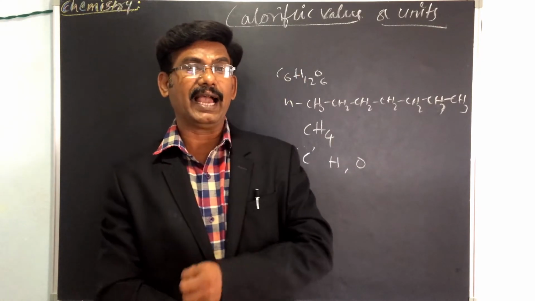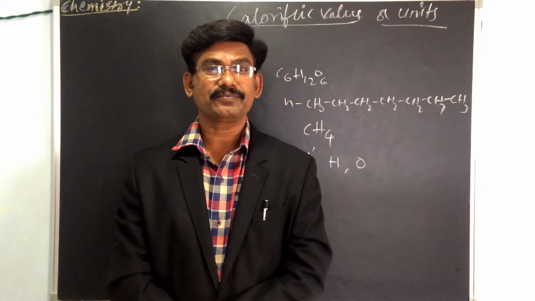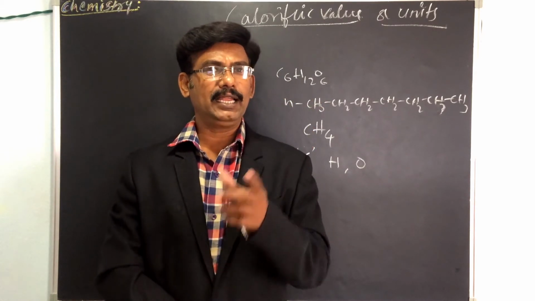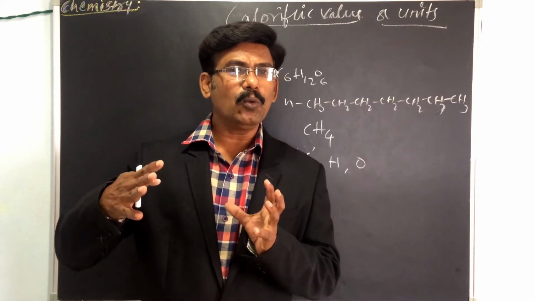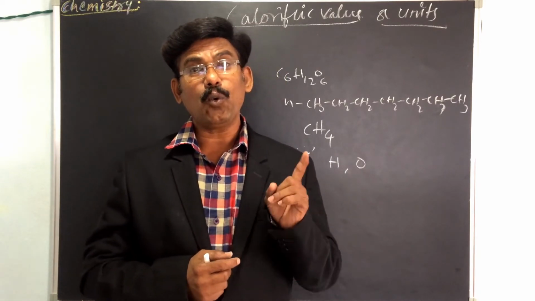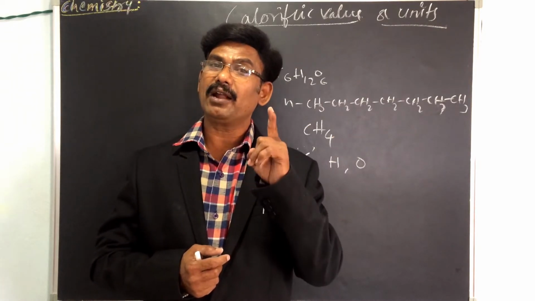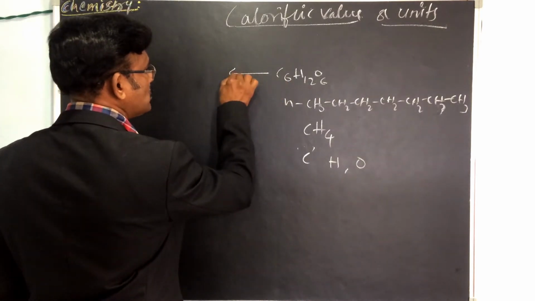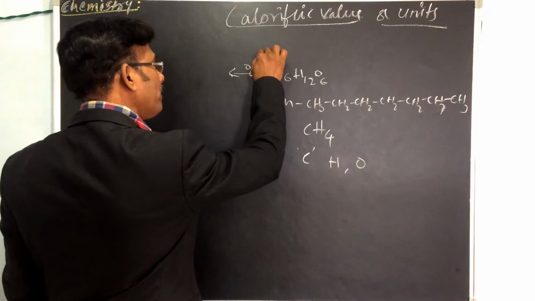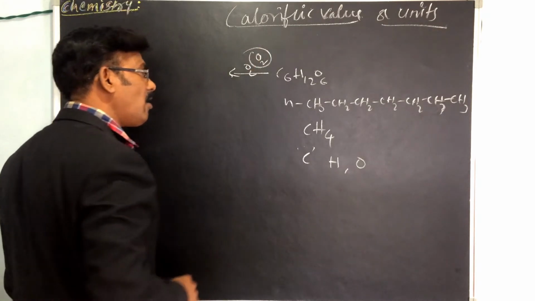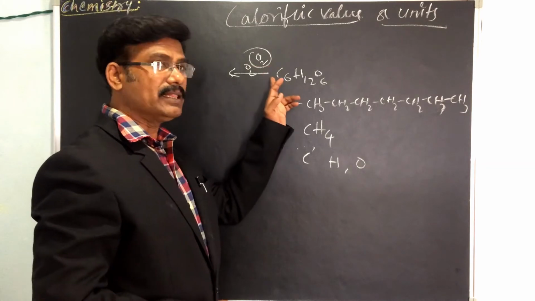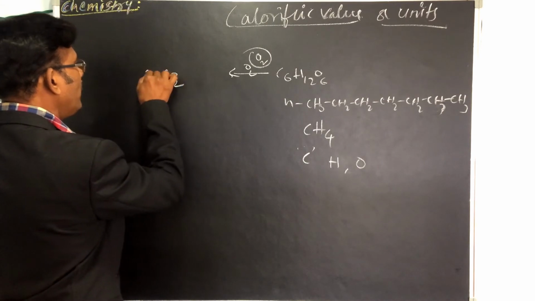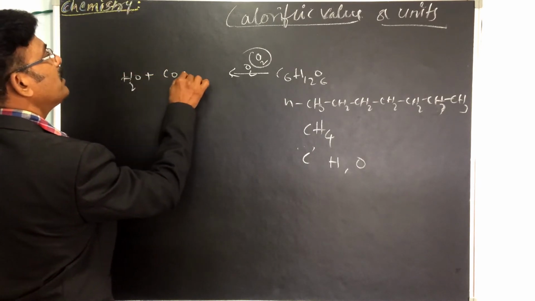So we have to calculate that calorific value. The heat that a particular fuel can give is due to the oxidation of carbon and hydrogen. Oxidation means the fuel burns in presence of oxygen. This is the respiration system. So burning means what will come? CO2 plus water plus energy.